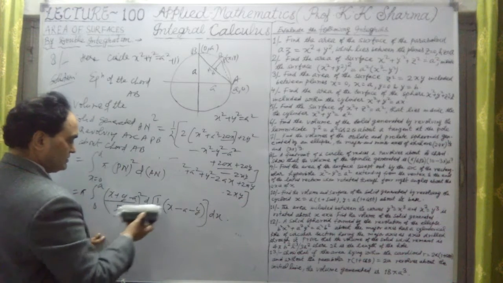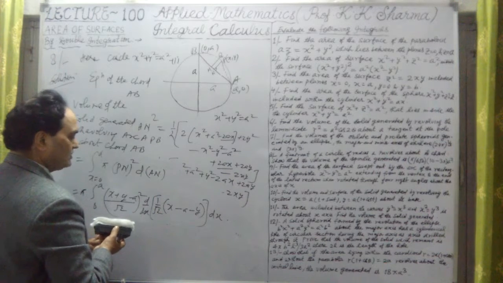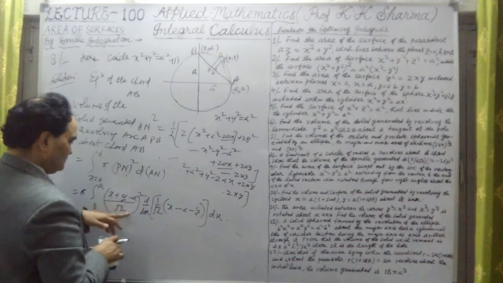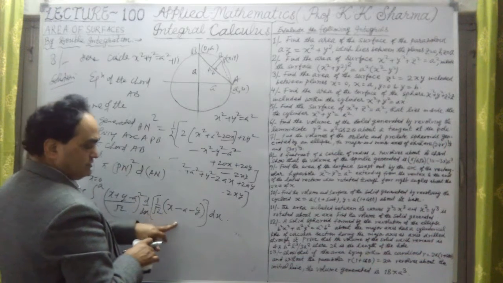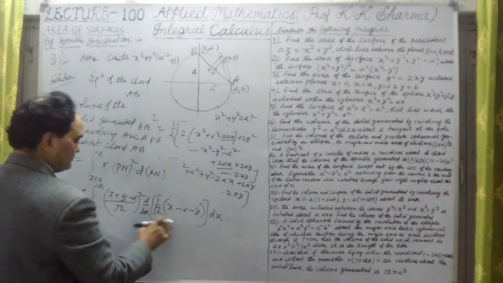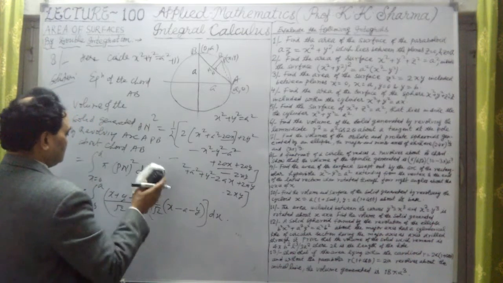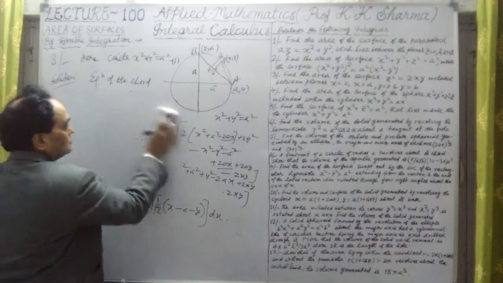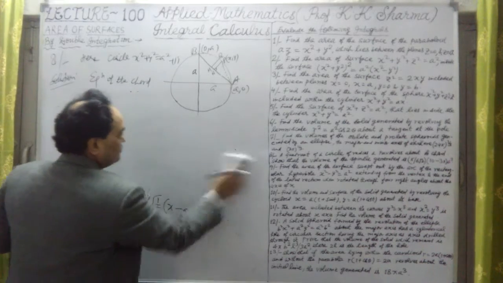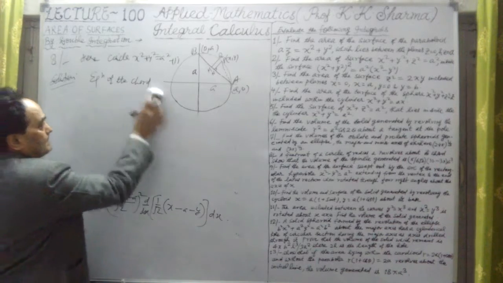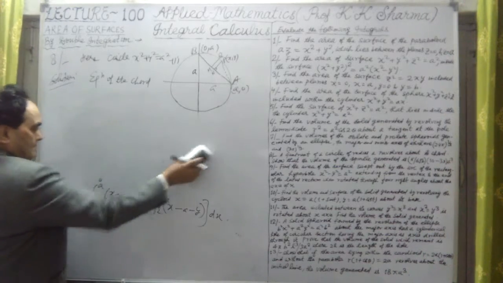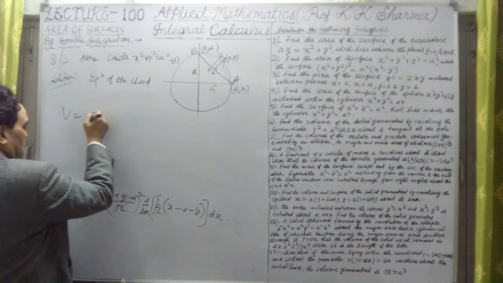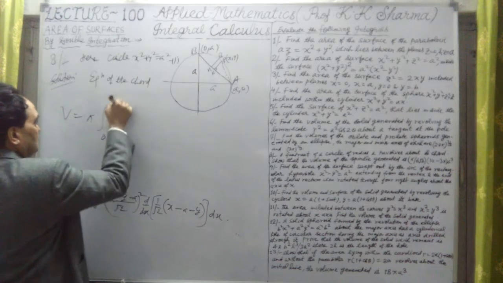Integration then will be with respect to x. So value of y is, first we have to multiply them together. So this y square we have to open, then we have to multiply by this differentiated value. Let me first write that value. So here, therefore the volume V is equal to pi, 0 to a.